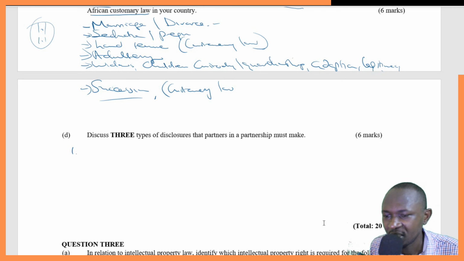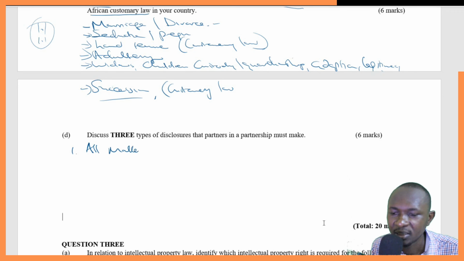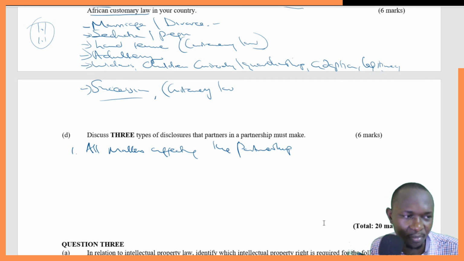So discuss 3 types of disclosures that partners in a partnership must make. And number 1, we'll talk of all matters affecting the partnership. That is the first type of disclosure, all matters affecting the partnership.